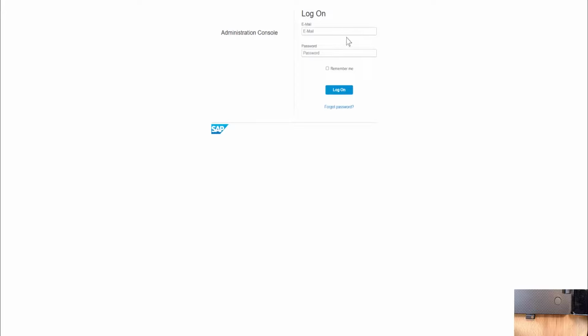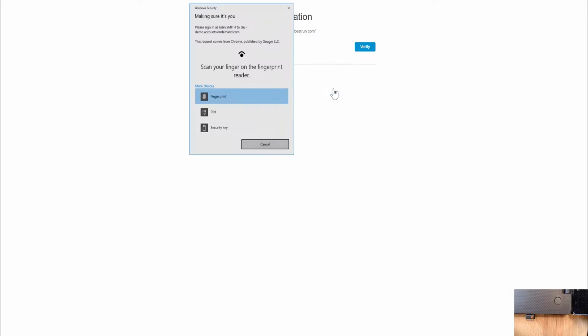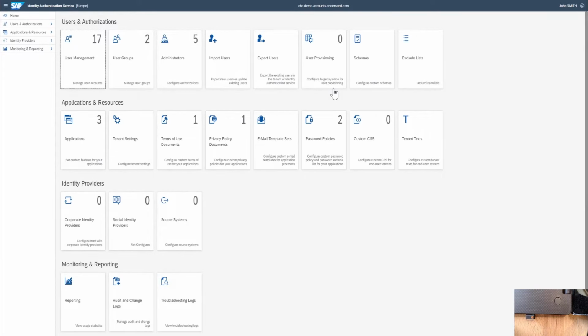In the first part of the demo, I'll be using username and password for the first factor of the authentication, and then a fingerprint for the second factor. On the lower right, you'll see my laptop with a fingerprint scanner, and you'll see that Identity Authentication Service will ask me to put my finger on that scanner as soon as I've successfully entered username and password. And once I've put my finger on the scanner, I'm authenticated completely, and I have access to the administration console of the Identity Authentication Service.